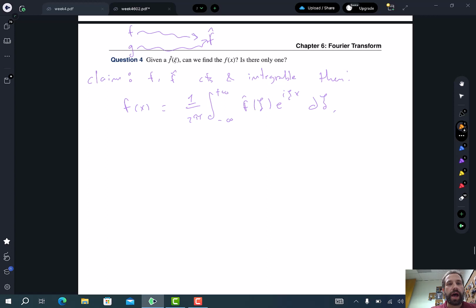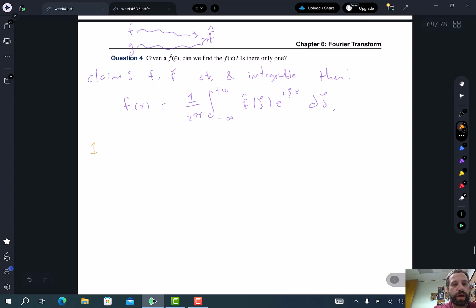By the way, maybe a little bit later on when we look at separation of variables, we'll have a better idea where this formula comes from. You can also look in the later sections in chapter 6. It'll give a better idea of where this formula comes from. It's not just an educated guess. Okay, so let's explain why this is true.